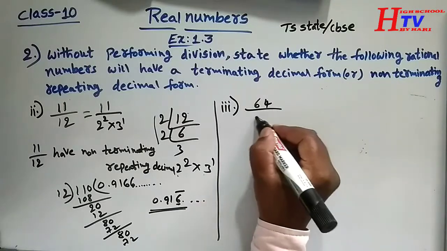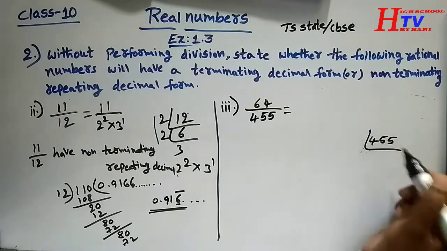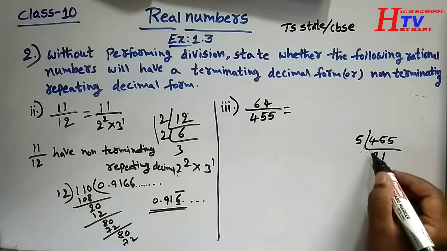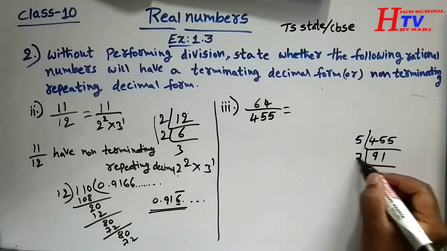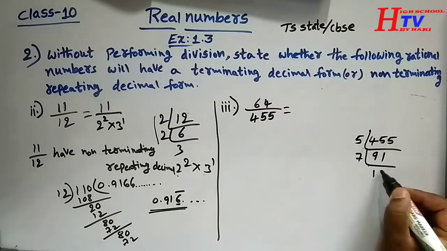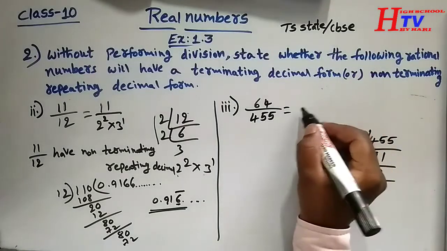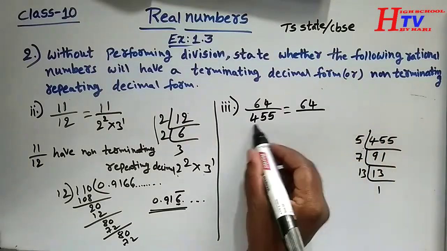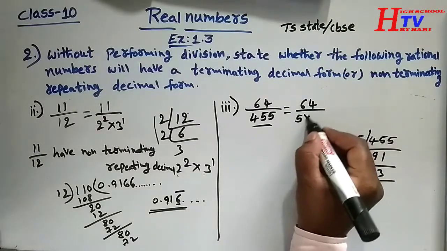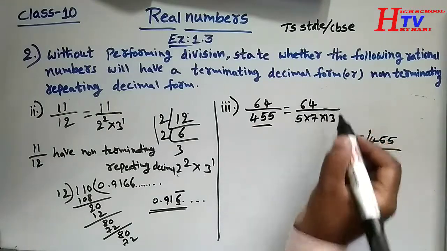And the third question is 64 by 455. Prime factors: 5 9s are 45, 1 into 7. 7 ones are 7, 9 minus 7 is 2, 1 becomes 21, 7 3s are 21, 13 ones are 13. Here 455 can be written as 5 into 7 into 13. If you multiply this, we get 455.